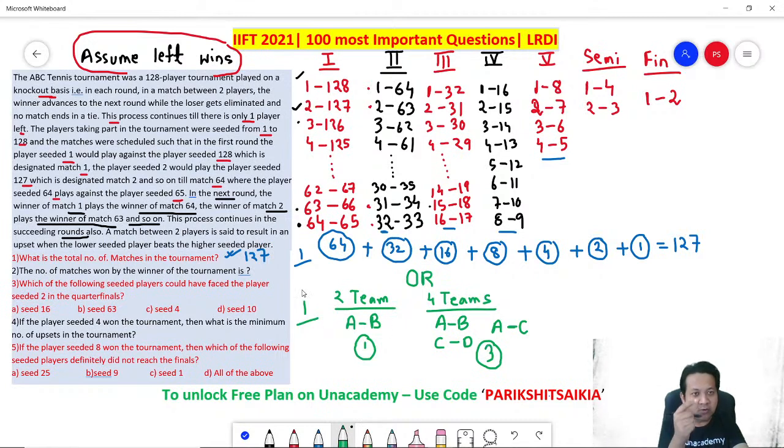How many teams are there? 128 players are there. So how many matches are required? 1 less, 127. So there are 2 ways of doing the same thing. Either you do the entire thing and add up the matches, or the other way: 2 players, 1 match is required to determine the winner. 4 teams, how many matches are required? 3 matches. First round 2 matches, next round 1 match. The number of matches is always 1 less than the number of players. So 128 players, 127 matches.